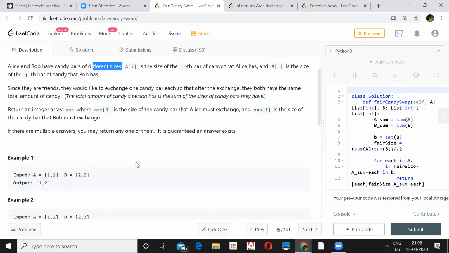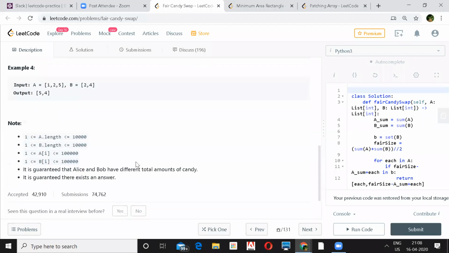The totals will be different in A and B then. No, I mean some may be the same, right? No, I think that's given at the bottom that the sum is different. Oh, yeah. It is guaranteed that Alice and Bob have different total amounts of candy. Okay, that makes sense.